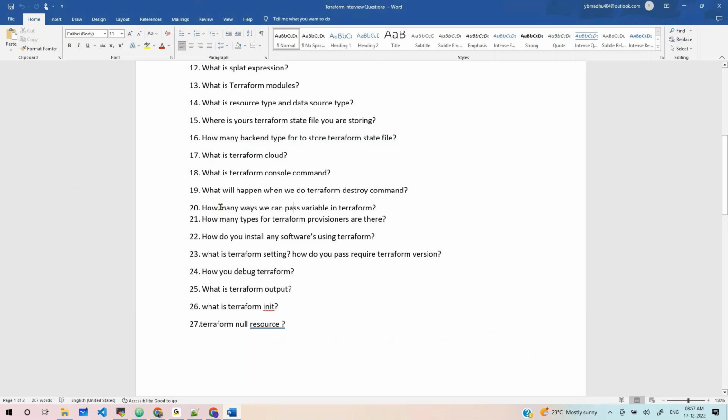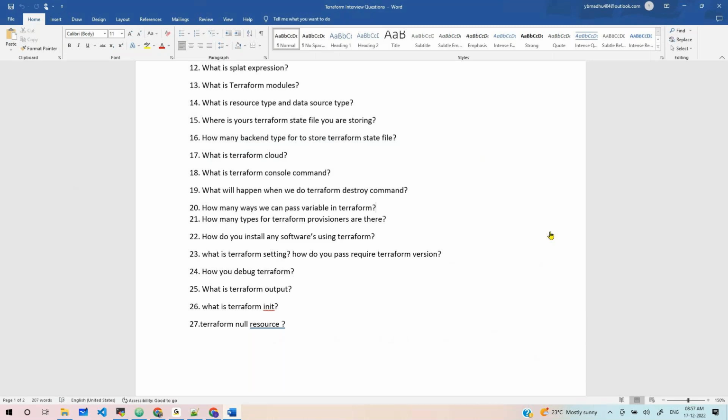How many ways can we pass a variable in Terraform? We can pass a variable in three ways.